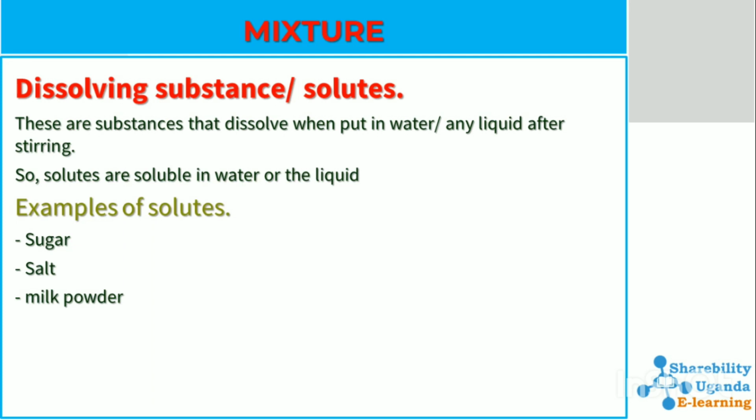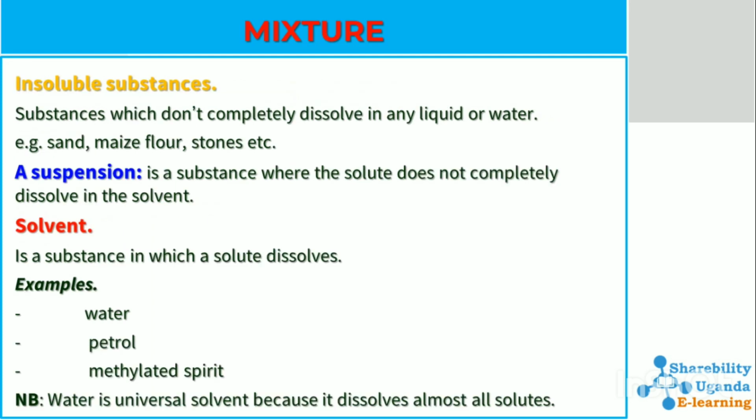Dissolving substances, or solutes, are substances that dissolve when put in water or in liquid after stirring. When you put a substance in a liquid and then you stir, you are dissolving the substance in the liquid. Examples of solutes include sugar, salt, milk powder, maize flour, etc. Those are what we call solutes.